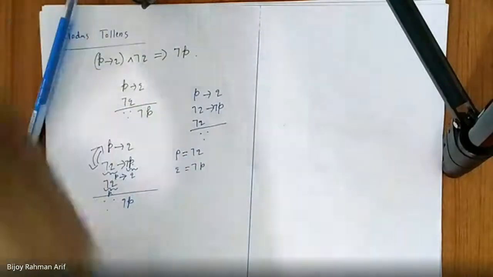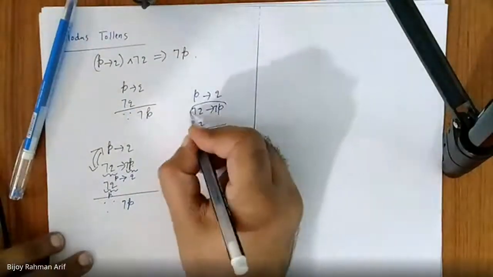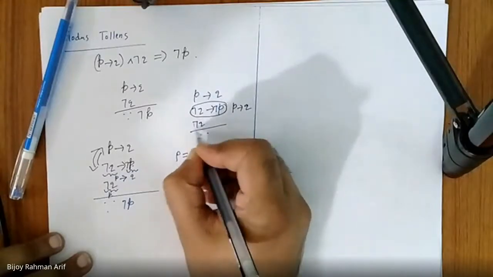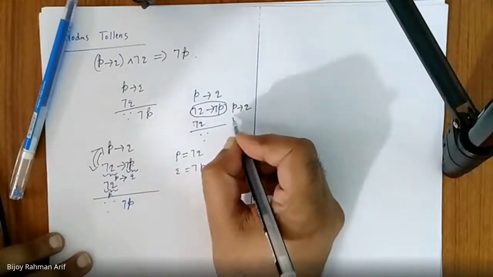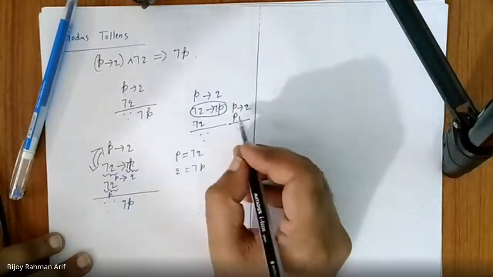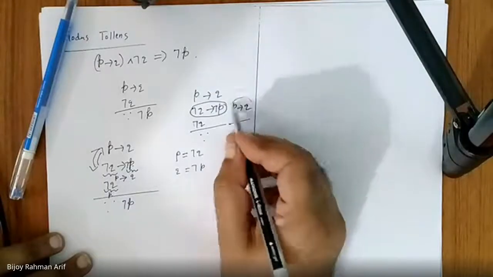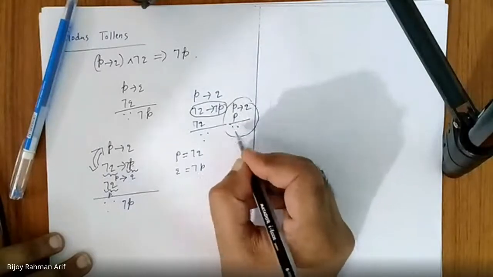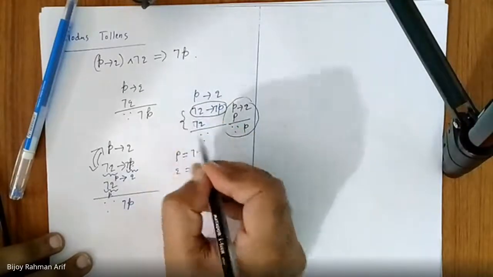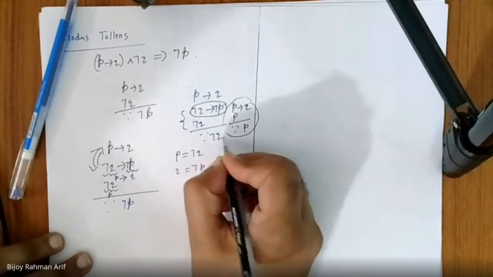Just consider this line as P implies Q. It is the same as P implies Q. And in this case, not Q is nothing but P. So what would be the conclusion using modus ponens? Not P. For this formula, the output is P. Am I right? But if you go back to the original problem, what is my P there? Not Q. Did you get it?